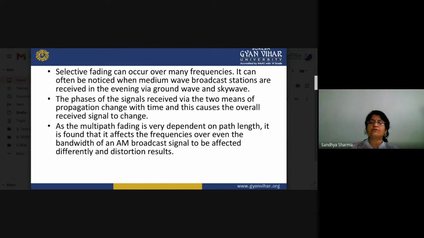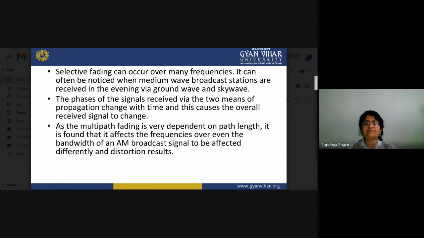And if we are talking about sky wave propagation, basically in sky wave propagation there are different layers, D, E, F1, F2 layers, and due to these layers we can transmit our signals over longer distances. Generally, in a single hop we can cover 1,000 kilometers. So by using the single hop of that particular signal, we can cover 1,000 kilometers on the earth. So by using the sky wave propagation, medium wave frequencies can also be transmitted.